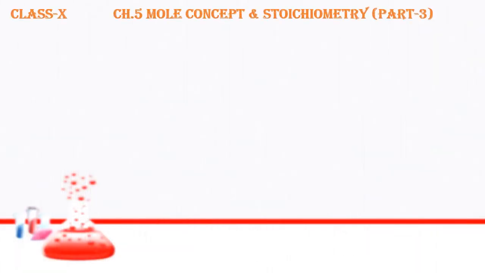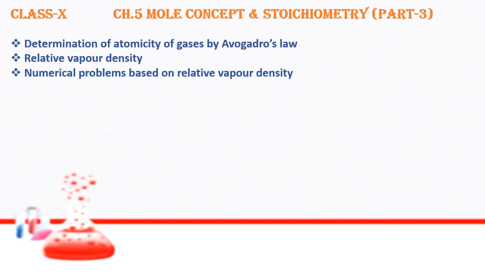Good morning students, welcome to the chemistry class. Today we are going to deal with the determination of atomicity of gases by Avogadro's law, relative vapor density, and lastly we will see numerical problems based on relative vapor density. Let us start with the determination of atomicity of gases by Avogadro's law.